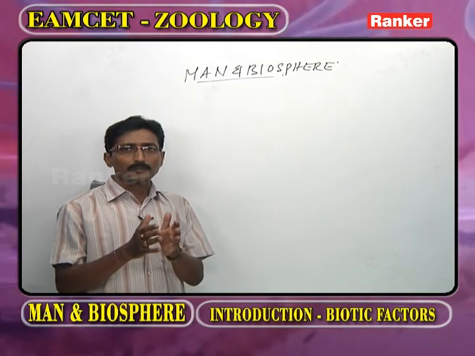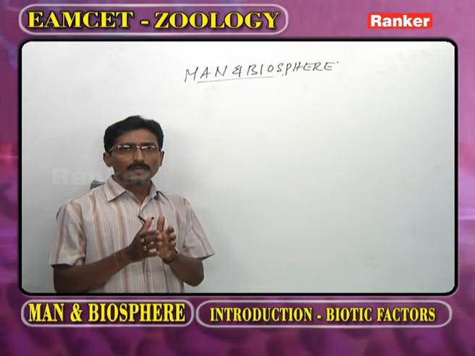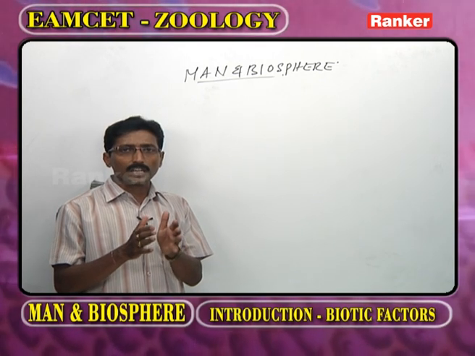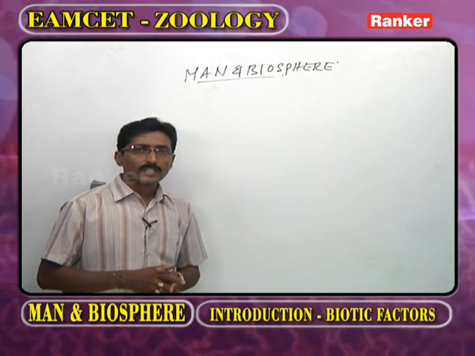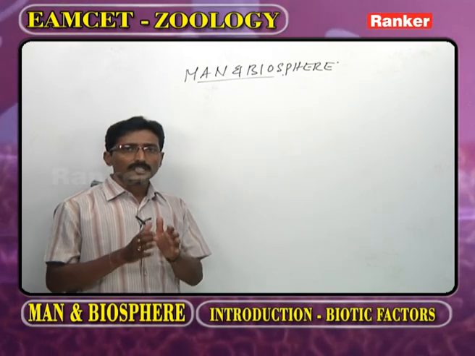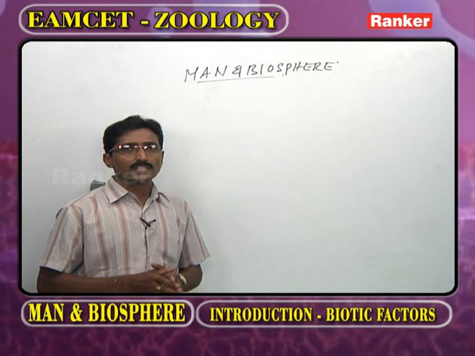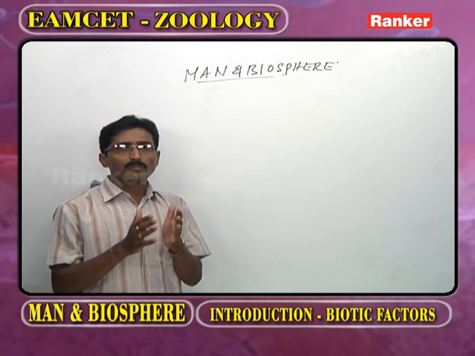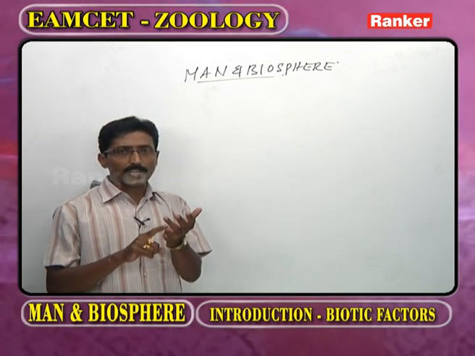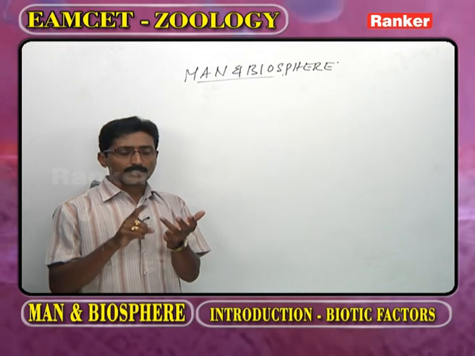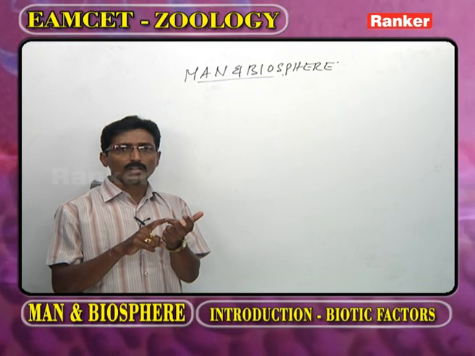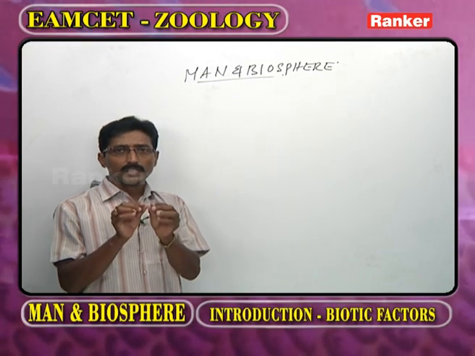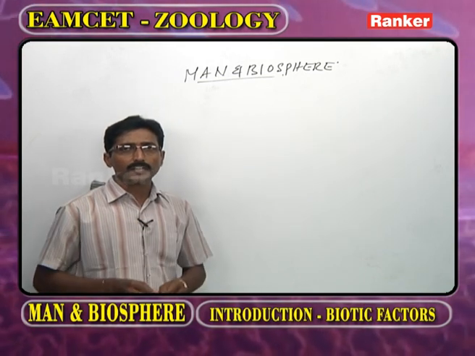Out of these planets, the planet on which life is present is the Earth. The Earth is broadly classified into 3 components: one we call atmosphere, the second hydrosphere, and the third lithosphere.